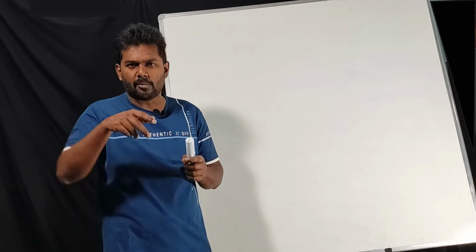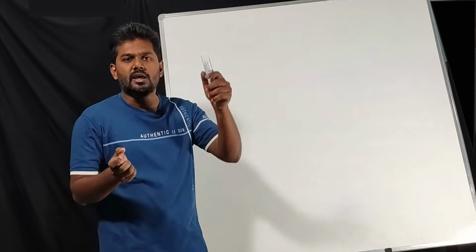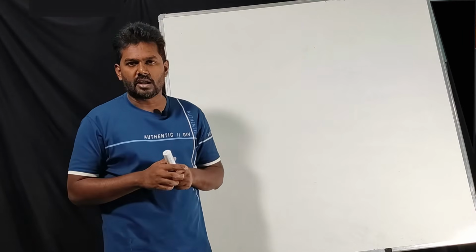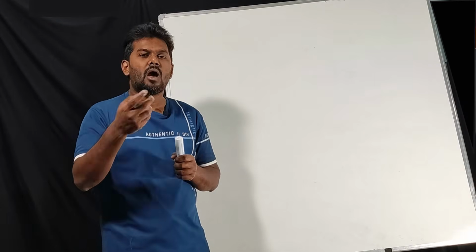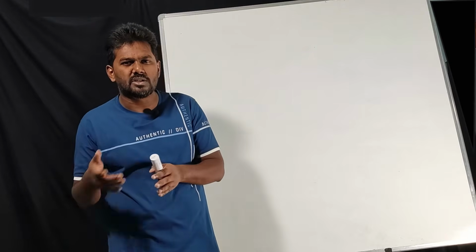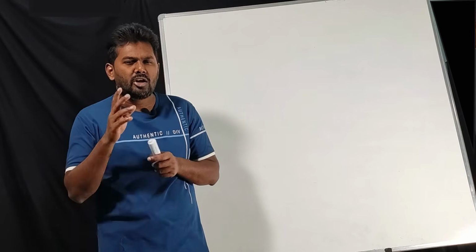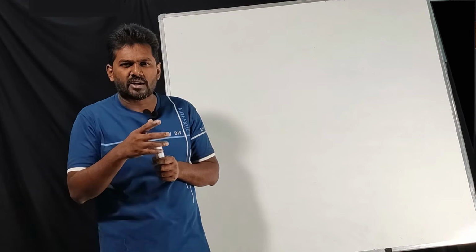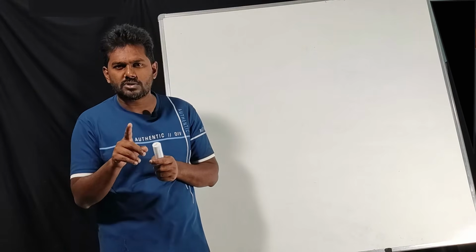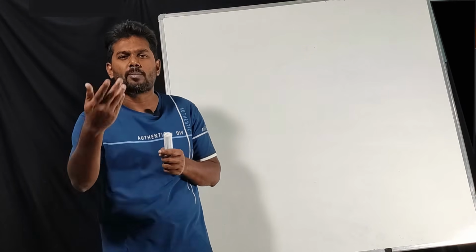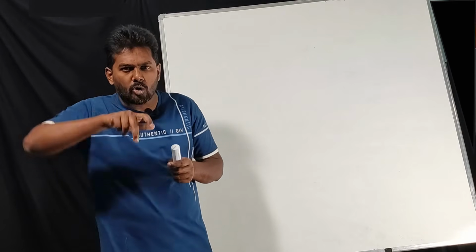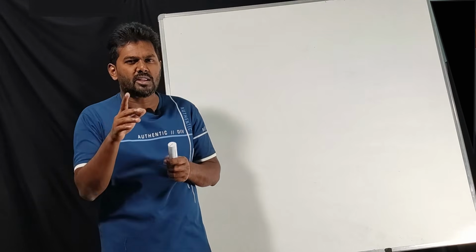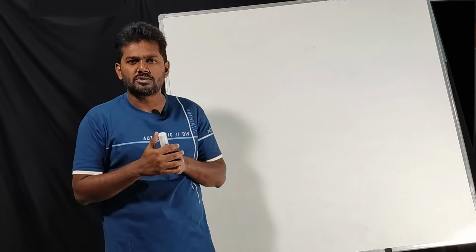If you turn a water tap, there is a turning effect, correct? Then a steering wheel, there is a turning effect. Then what about this one? Lock and key. Then opening a bottle or closing a bottle. In all these 4 examples, we can see a turning effect, correct? Do you think the turning effect is produced only because of one force? Which is that one force? Externally applied force. We are applying a force to rotate or turn it. Do you think that is only because of one force?